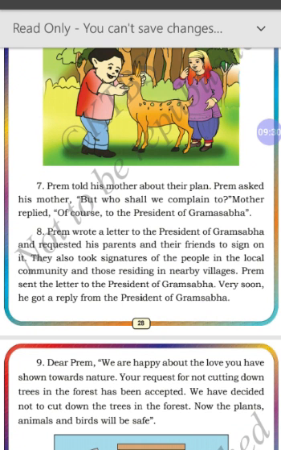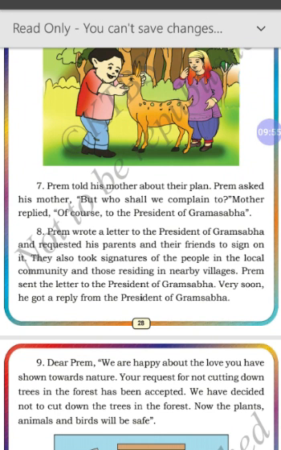Now let's look at the 8th paragraph. Prem wrote a letter to the president of Grama Sabha and requested his parents and their friends to sign on it. They also took signatures of the people in the local community and those residing in nearby villages. Prem sent the letter to the president of Grama Sabha. Very soon, he got a reply from the president of Grama Sabha.